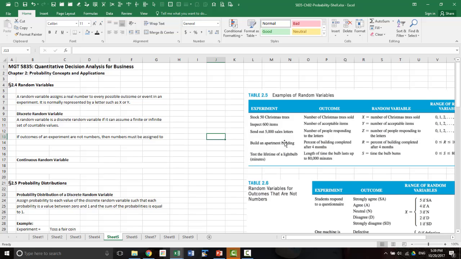Or if you have a forest of Christmas trees, an infinite number of trees, at least from a practical standpoint, then how many can you sell? 0, 1, 2, 3, and so on without end. Another example would be how many customer service calls you will get in one day. It can be 0, 1, 2, 3. The key here is your ability to count from one value to the next. When you're able to count from one to the next, then that is discrete.